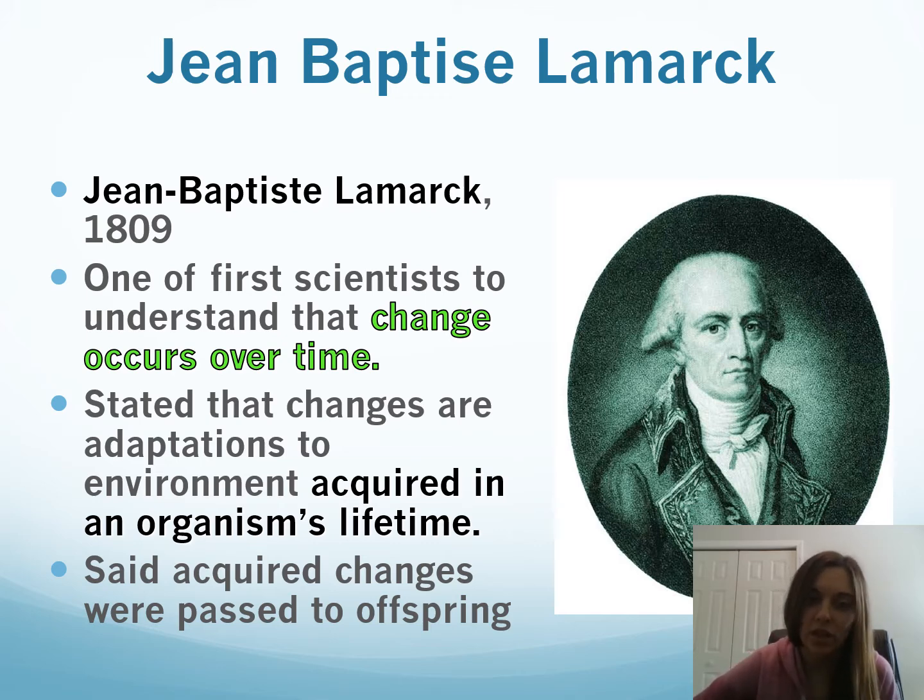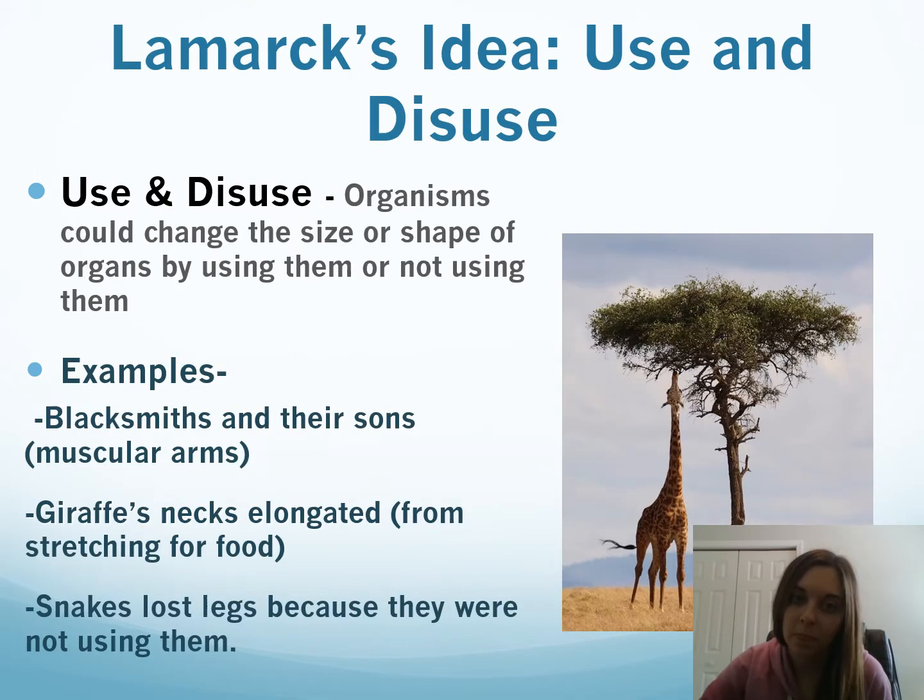He stated that changes are adaptations to the environment acquired in an organism's lifetime. He said that those acquired changes would be passed on to offspring. Now, this is not true, but this is what they thought at the time. So, he developed this law of use and disuse. He said that organisms could change the size or shape of their organs by using them or not using them.